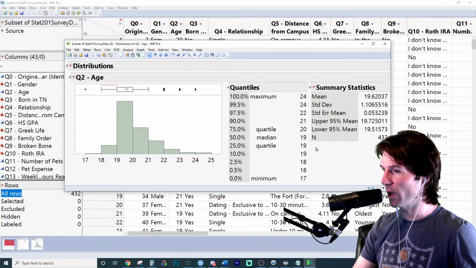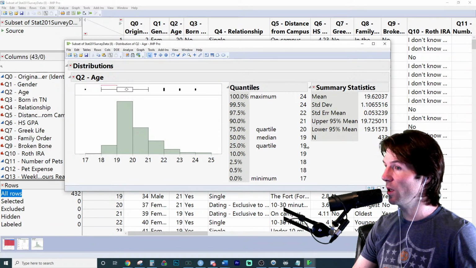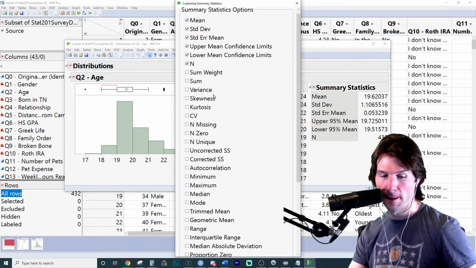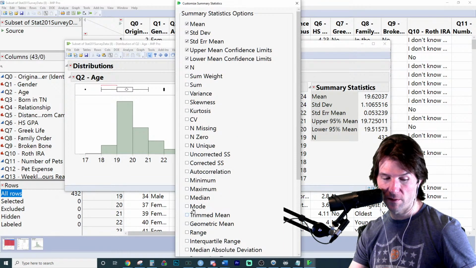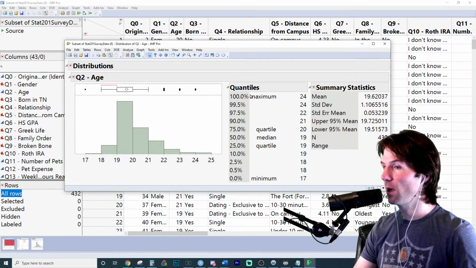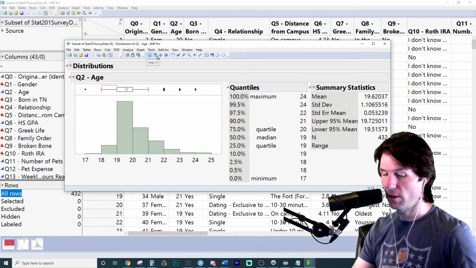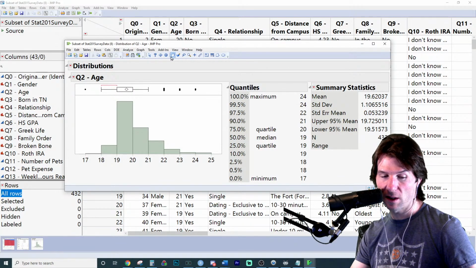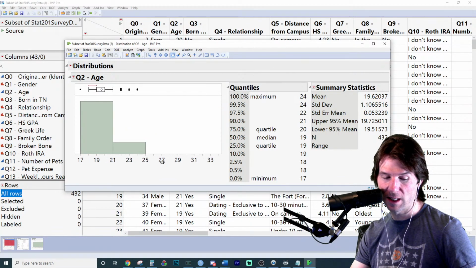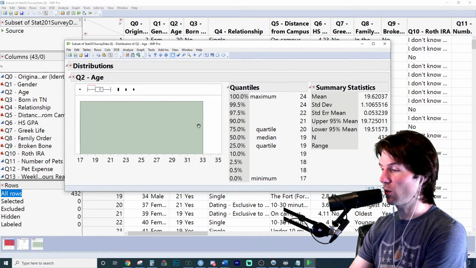The range of this data right here is 7 because 24 to 17 is 7. We can add this in right here. We're just seeing how the range is calculated, to make sure we get it every time. If we were to add in the range of the values, there's the range. We will get 7. But the bins are subjective. The bins are just where your data is collected. So I could collect it in fewer bins, and now it looks like there's a bigger range to my data than there is, just because I'm doing this right here.